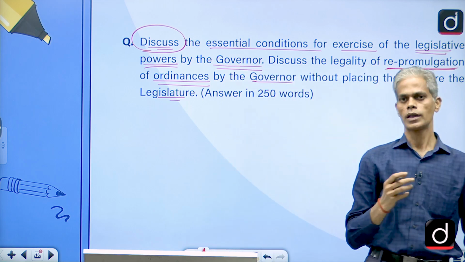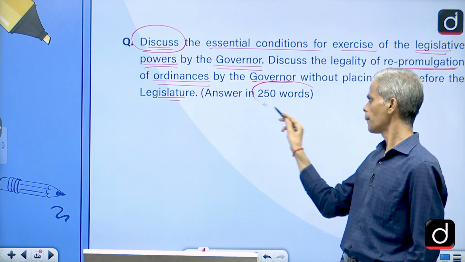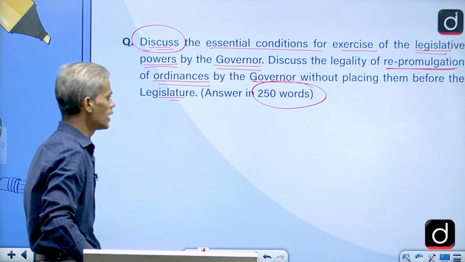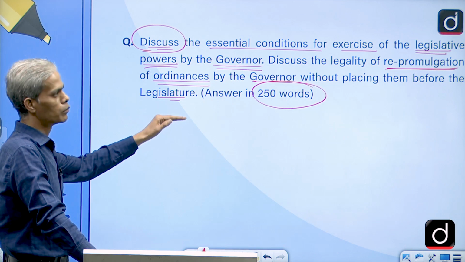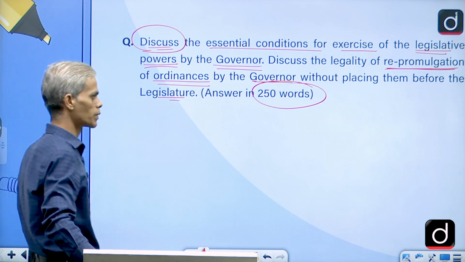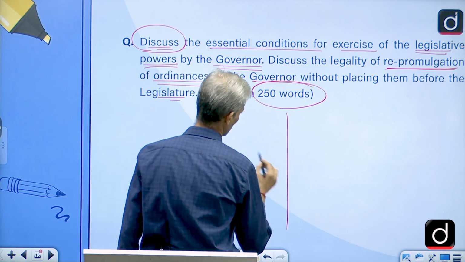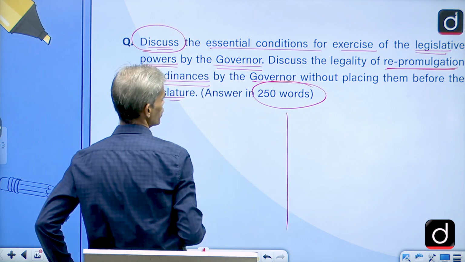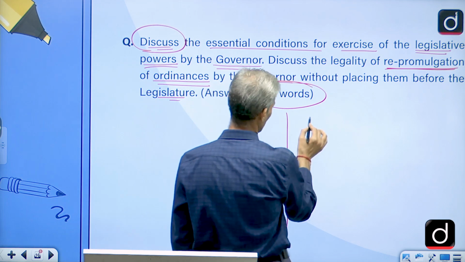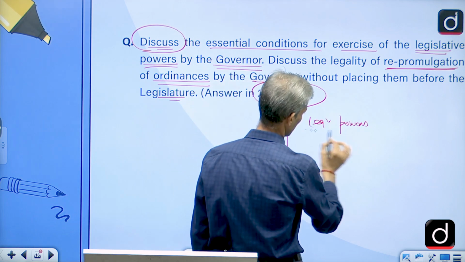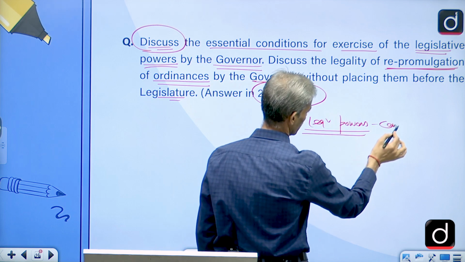So this question, and now here the good thing, they have given the bigger word limit. That means it is going to help us in covering more points as far as this particular answer is concerned. So here again we can say divide the question in two parts. One, the essential condition for exercising the legislative power. So what could be the conditions and all those things? That could be the first part of the answer.